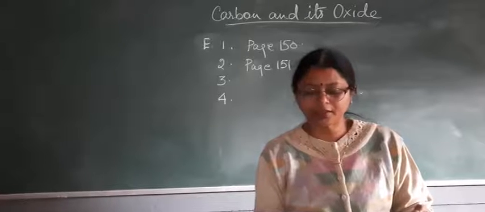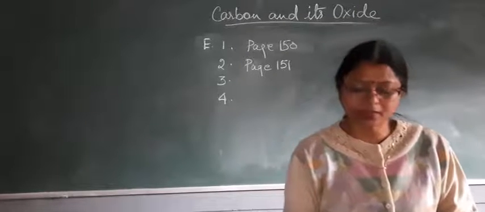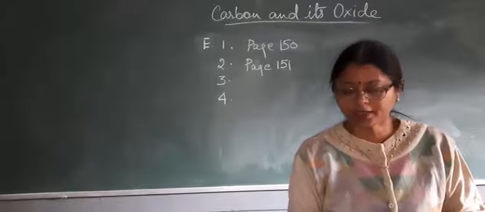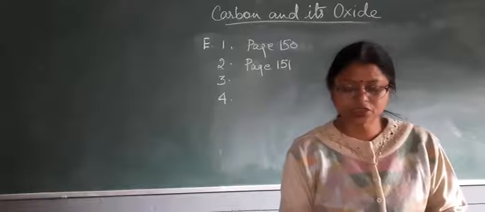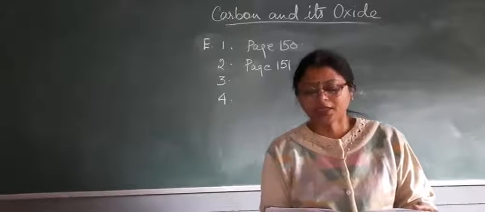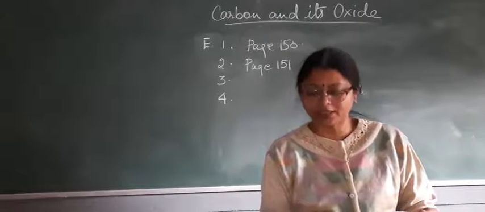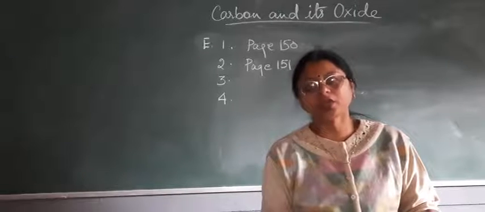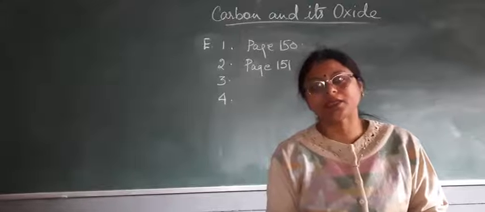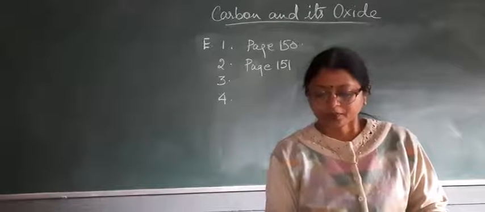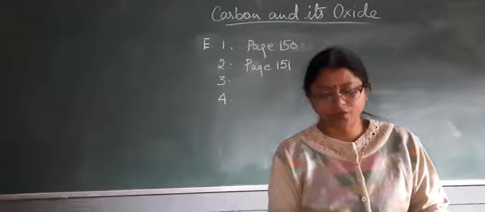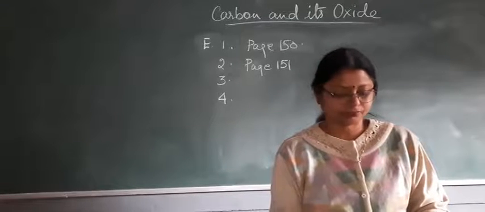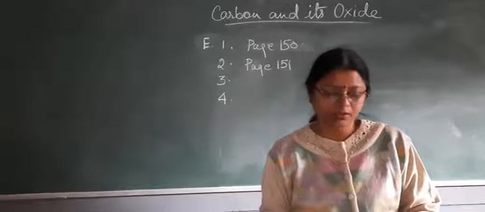It is heavier than air. It is fairly soluble in water. Carbon dioxide turns blue litmus red as it is acidic in nature. Under high pressure, it can be liquefied into a colorless liquid, which on further cooling to -78 degrees centigrade changes into snow white form known as dry ice, which is sublime in nature.